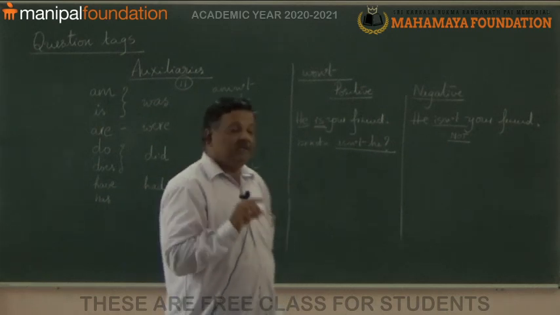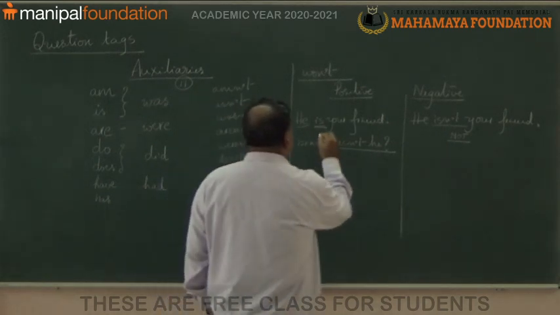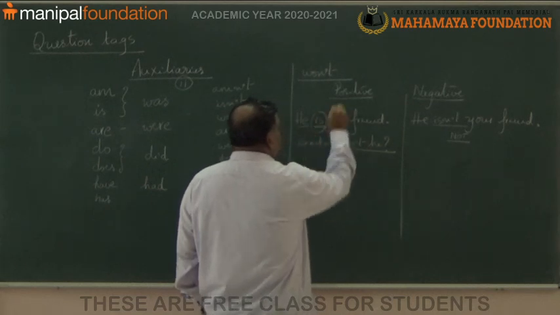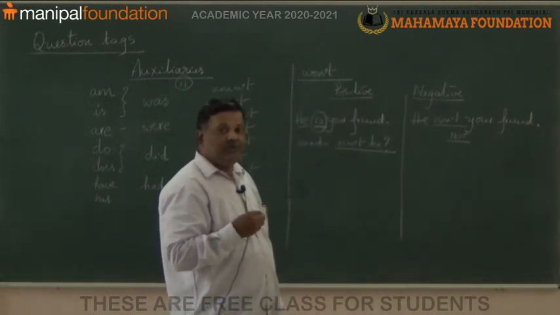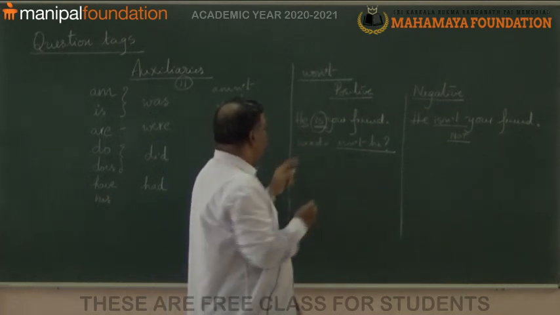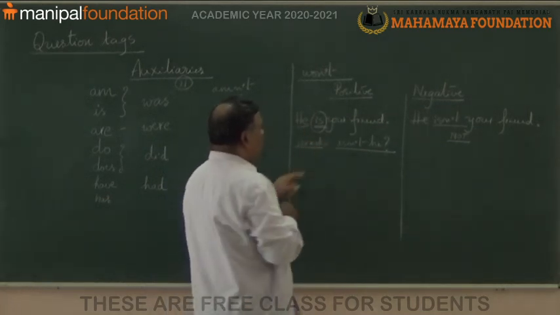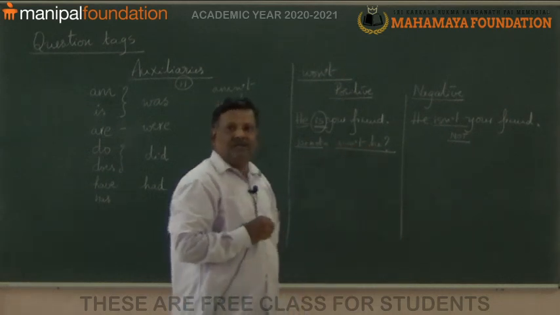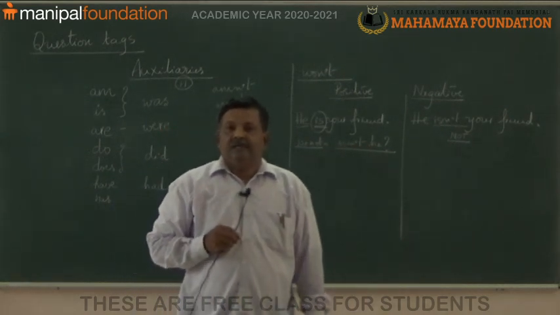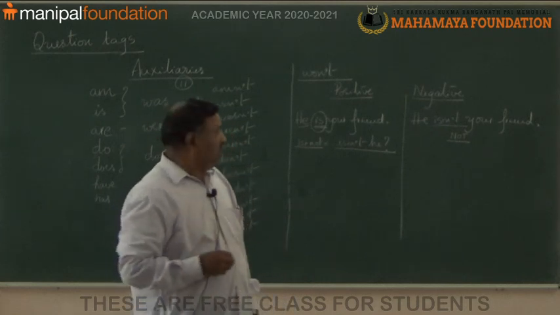So once again, here the suitable auxiliary is. Since this sentence is positive, what we have to do? We have to change it into negative and put the short form, that is isn't he. Understand?